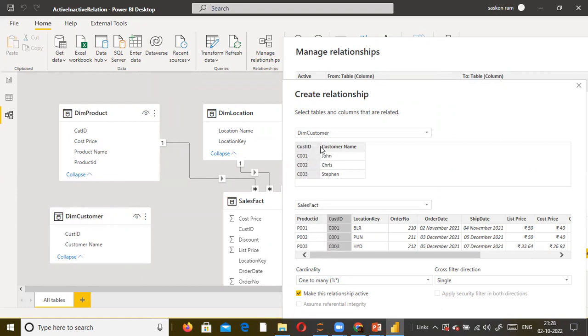Supposing you have customer space ID, that is what I'm explaining now. You have customer space ID, but since there is no column available in this table with that naming convention, it will not detect. You need to select the customer space ID and cust ID here. Here it is, thank God, it is there with the proper naming convention. Then it is good.